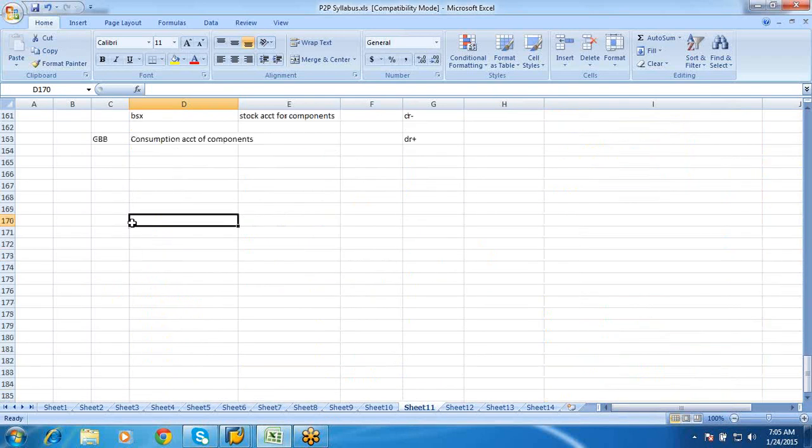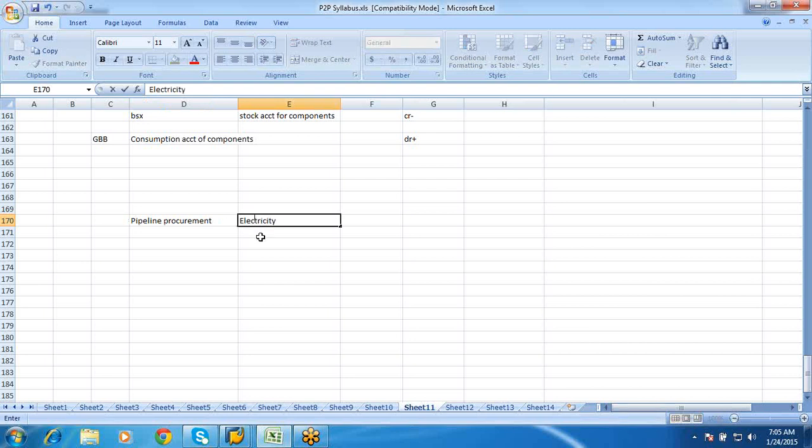And the best example for your pipeline procurement in your day-to-day life is your electricity. Right, your electricity, your gas lines, your water lines, your potable water or utility which we use in our daily purpose.